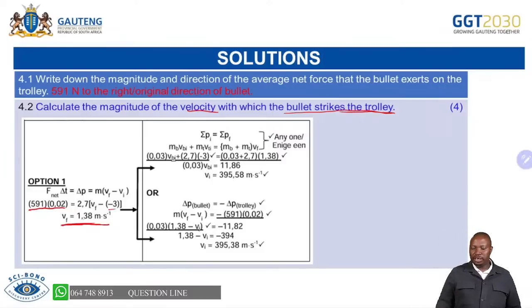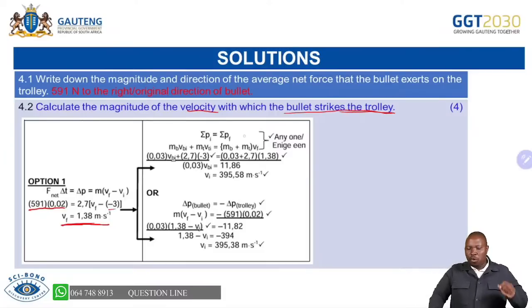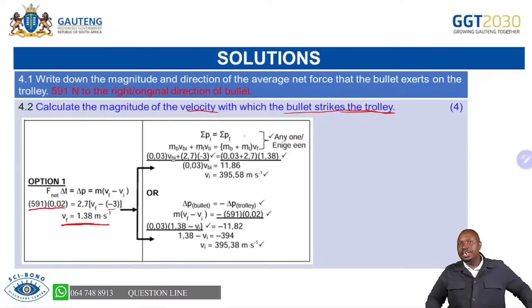If we get the final velocity, we are able to write the principle of conservation of linear momentum. Remember, we have defined what momentum is: the product of the mass of an object and its velocity. We also defined elastic and inelastic collisions. Now we state the principle of conservation of linear momentum: the total linear momentum of an isolated system is conserved. You will get a mark for writing the principle.